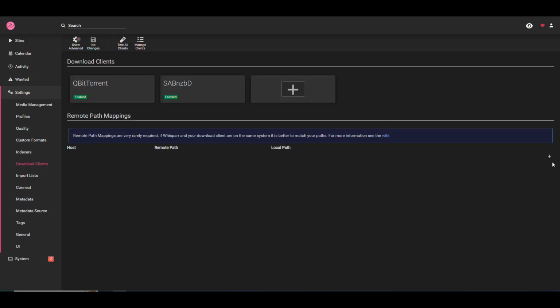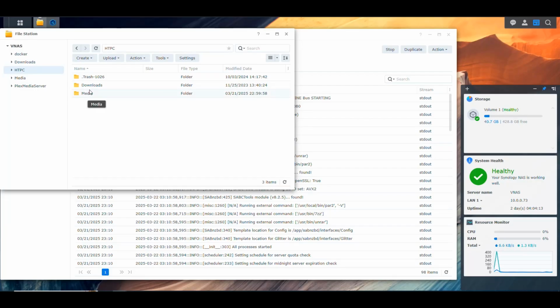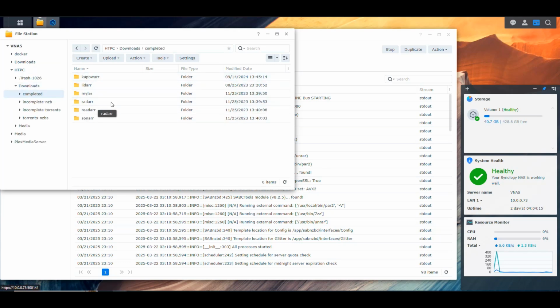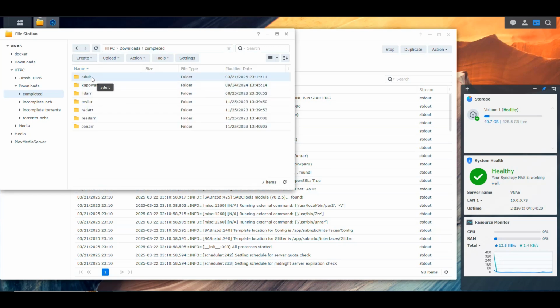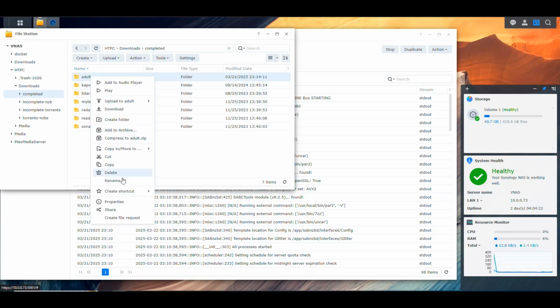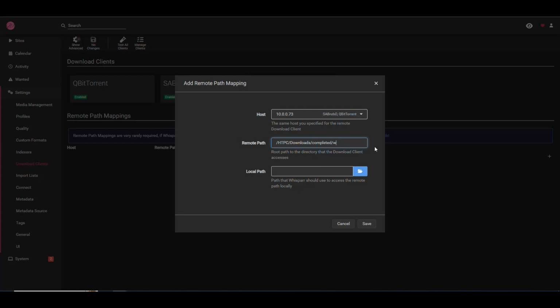So I'm going to go click the plus, and then we're going to say on the IP of the NAS, the mapping is going to be /HTPC, but then remember inside there we have the downloads folder, and then we have completed, and then in here we're going to have adult. Let's validate that. So we go downloads completed, and then here we need to create a folder named adult. Or actually, let's put the name of the application, because that's what I was doing for all of this. So let's say Whisparr. So let's change that here into Whisparr.